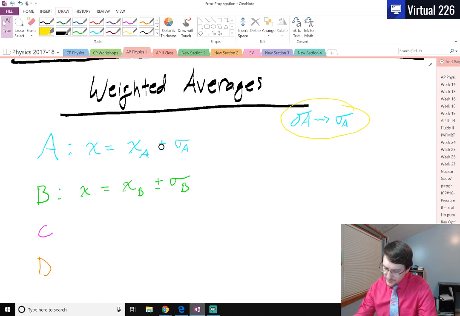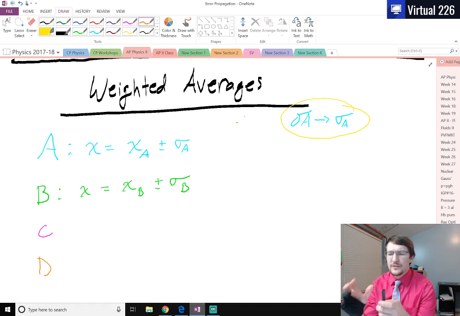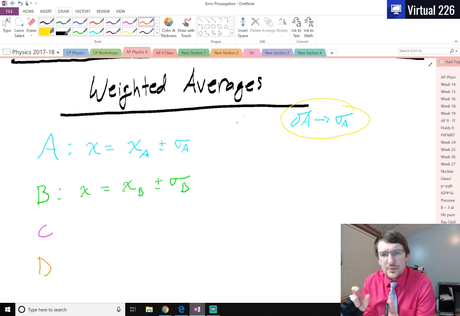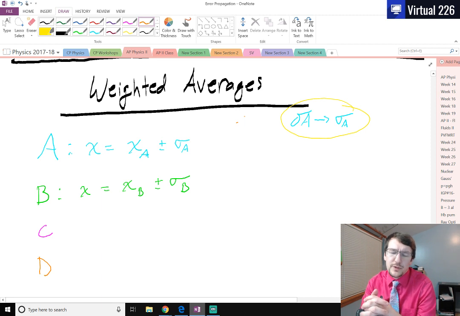Now, even though we're going to consider everybody's contribution, that doesn't mean every contribution means as much as another. If someone takes a very, very sophisticated, very precise measurement, the best that's ever been taken, then their data is going to have more weight to it. It's going to carry more emphasis on what we believe the final solution should be.